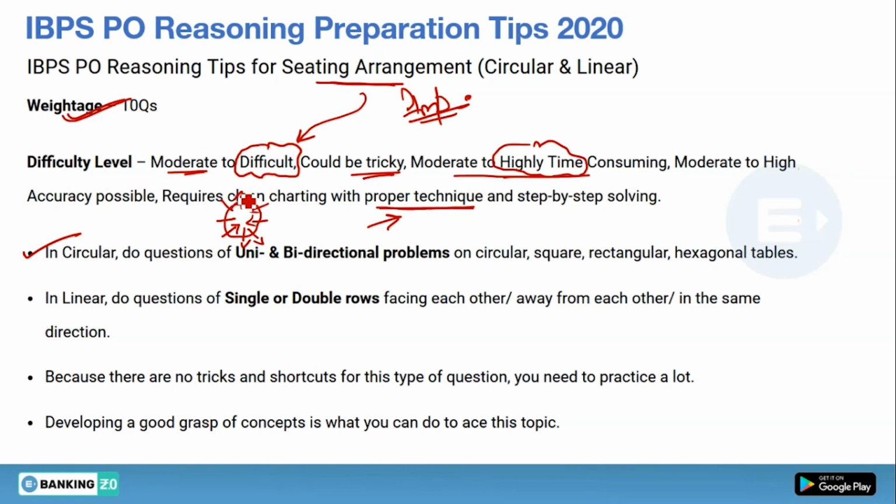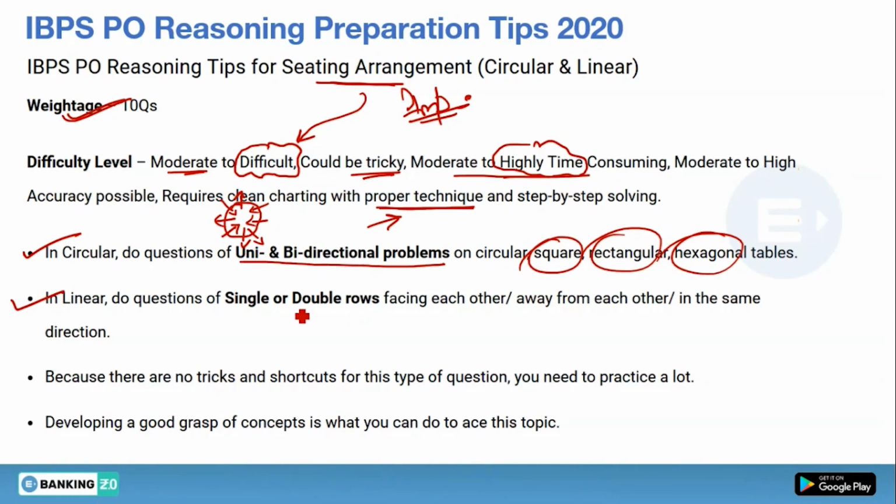So two types of directions can be given to you in the examination, so you have to practice both types of questions. And the concept of solving circular sitting arrangements is the same as for square, rectangular and hexagonal tables. In linear arrangements, do questions of single or double rows facing each other, away from each other, or in the same direction.